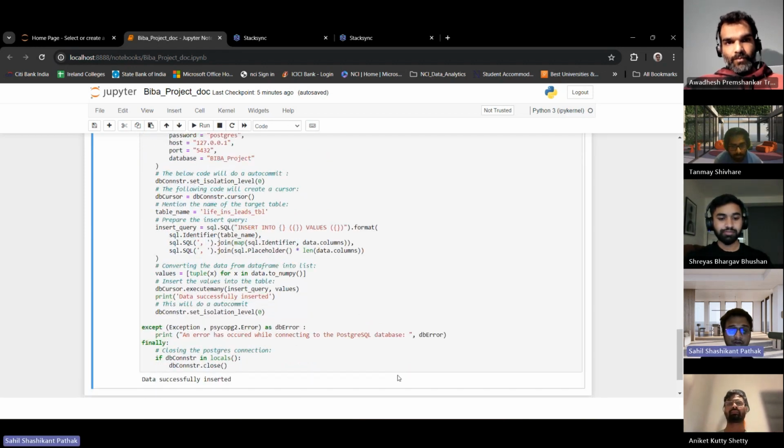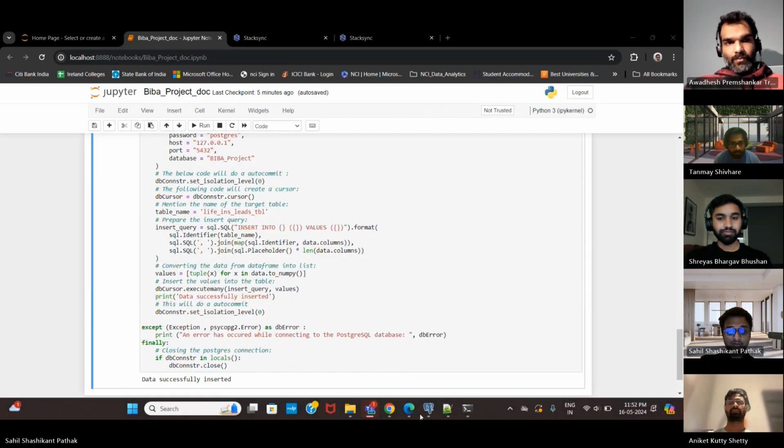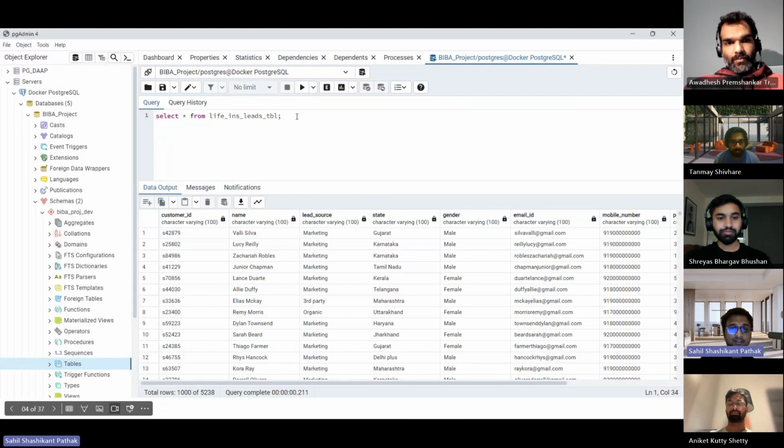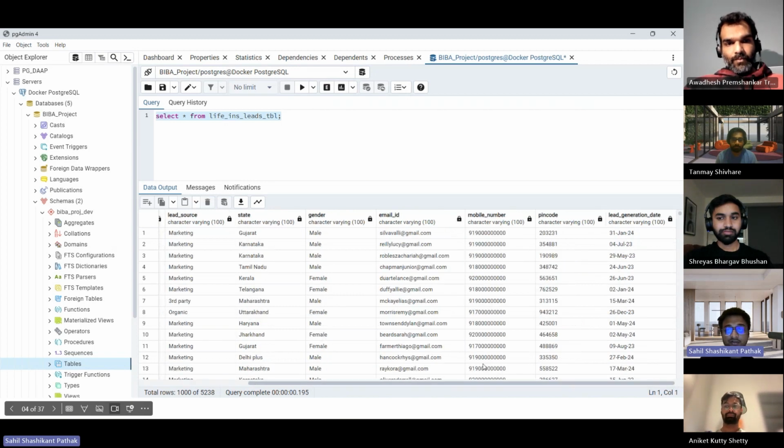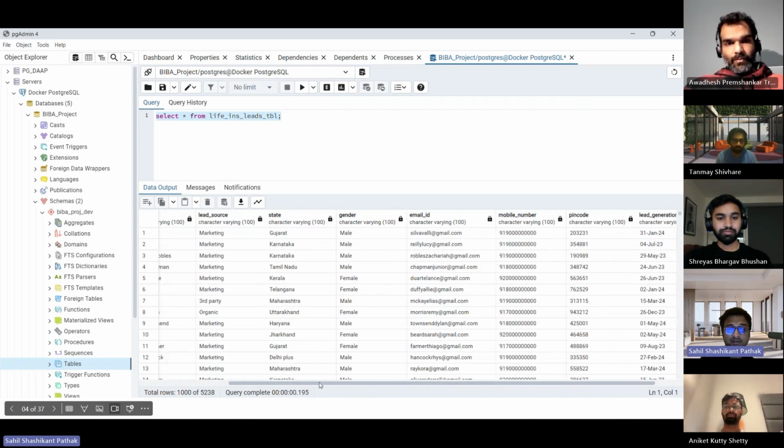Now let me go to the database part. So this is the Postgres database where we have defined our leads table. And if I do a select star from this table, as you can see, the query has run successfully and we have close to 5,000 records. And this is the data which we have got. It includes the lead generation data as well.